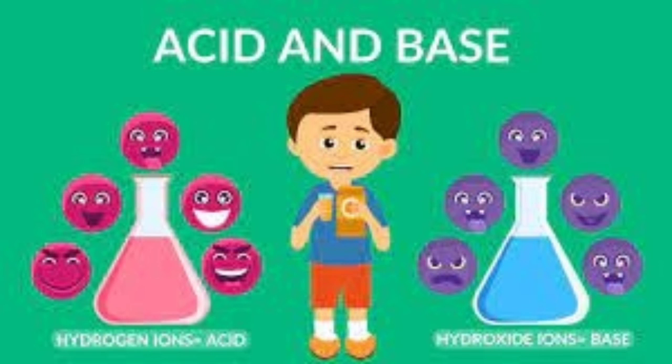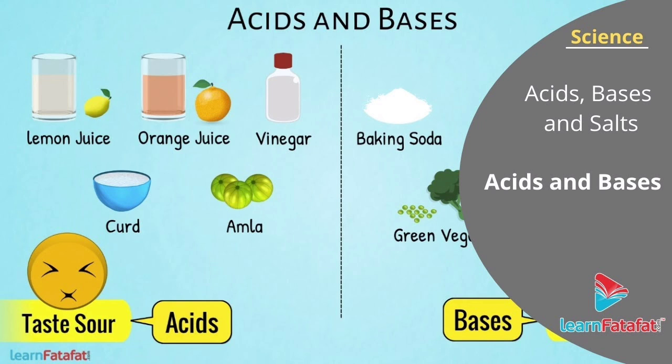So basically indicators are substances that change color when they are added to acidic or alkaline solutions, like litmus paper and phenolphthalein, and they are the substances commonly used in a laboratory to do such experiments.